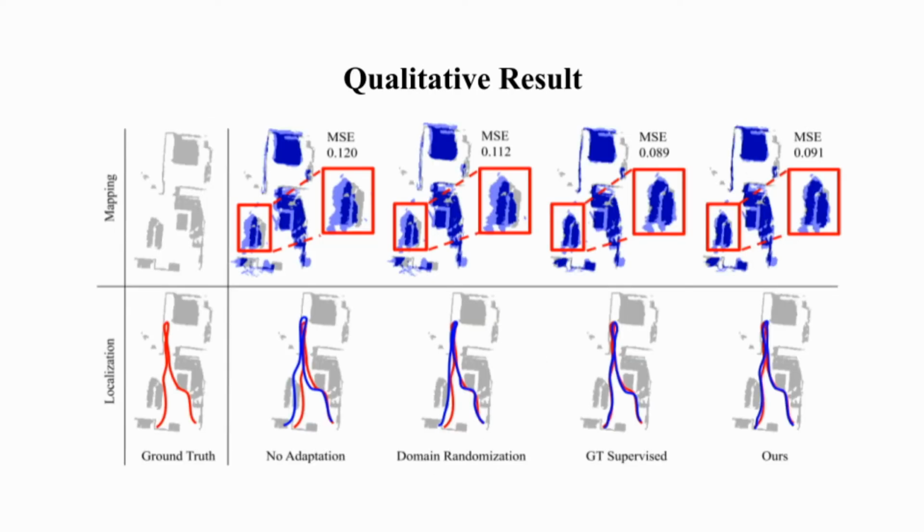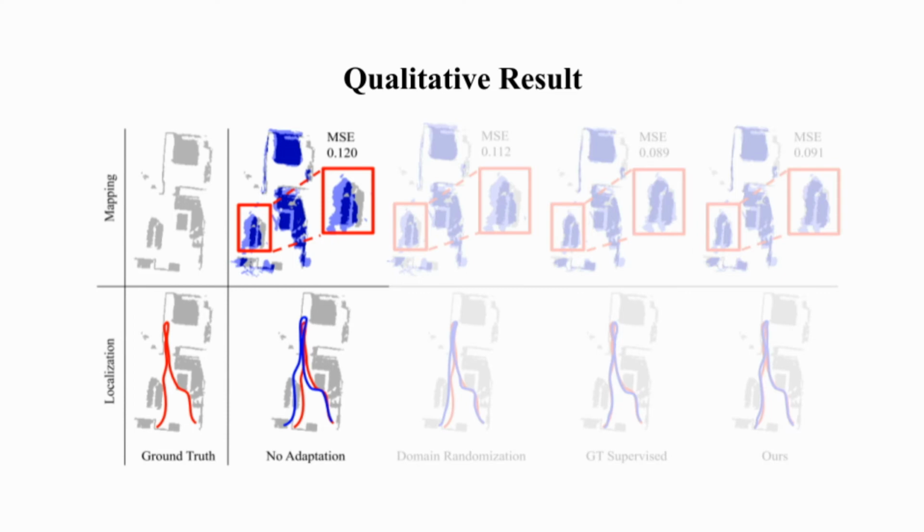Here's the qualitative result. The first row and the second row each shows the generated map and the trajectory from all agents executing the same sequence of actions. We compared our model with 3 baselines. All baselines begin with the model pre-trained in a noiseless simulator with ground truth information. No adaptation is the pre-trained model deployed in a new noisy environment without any adaptation. It reflects the performance degradation due to the domain gap and sets the lower bound of adaptation.